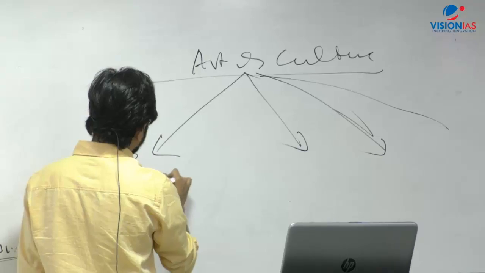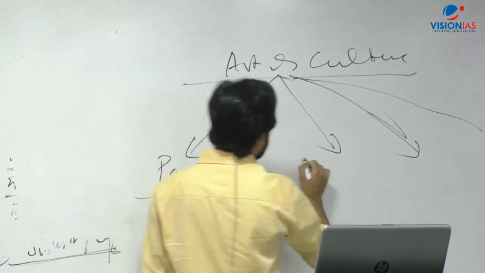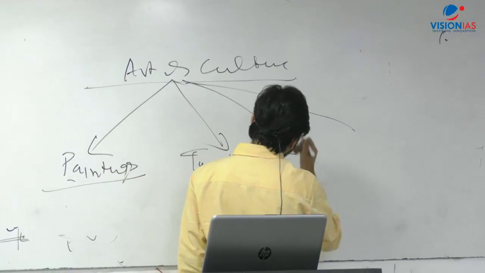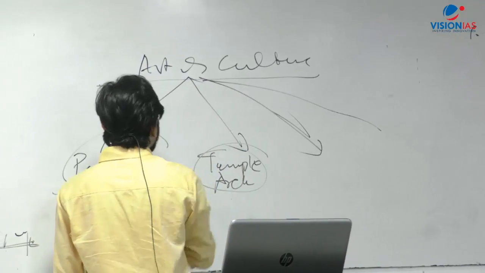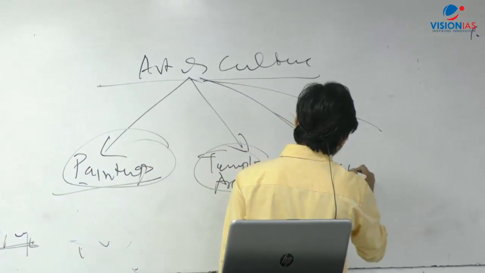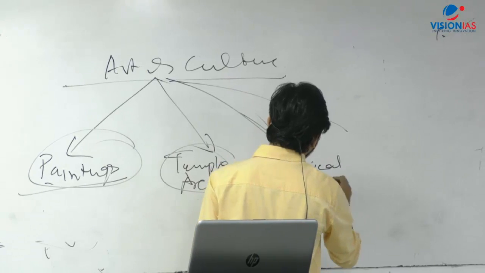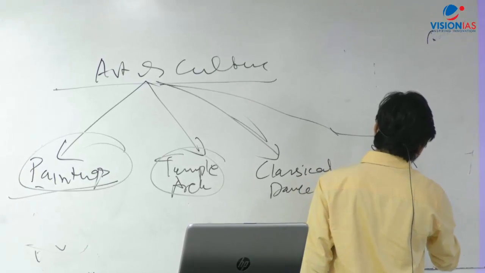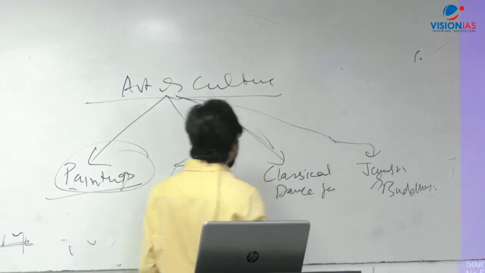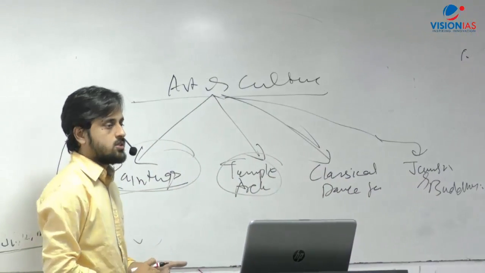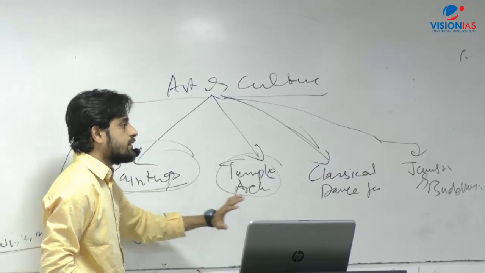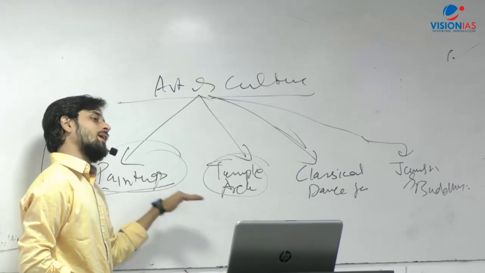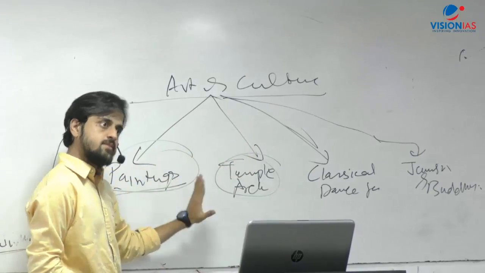Whether it is paintings, temple architecture, classical dance forms, or Jainism and Buddhism. At least I'm saying for a start, these are 5 areas that should be rock solid. You cannot go to your prelims examination or your mains examination without doing at least this much. There are other themes as well, but at least this much is important.